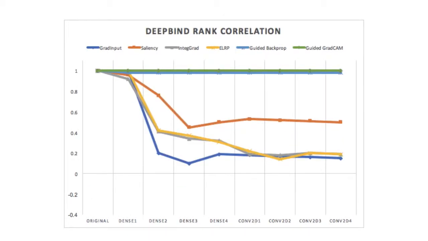Very similar to the previous results, we get a rank correlation here for DeepBind where, as we see for many of the explanation methods we've chosen, there is a gradual randomization in how the tool responds to our cascading layer by layer randomization. However, for guided backpropagation and guided GradCam, the results don't really change, and as we can see, these might not be useful for our given use case.